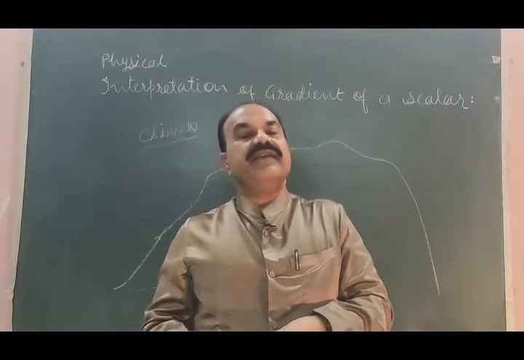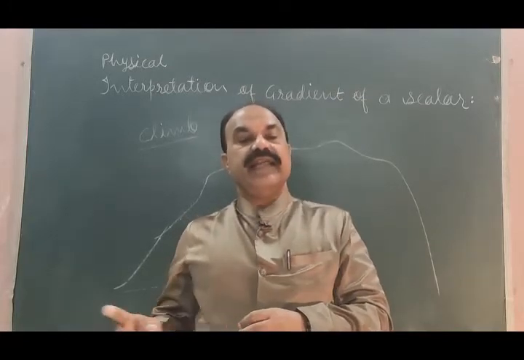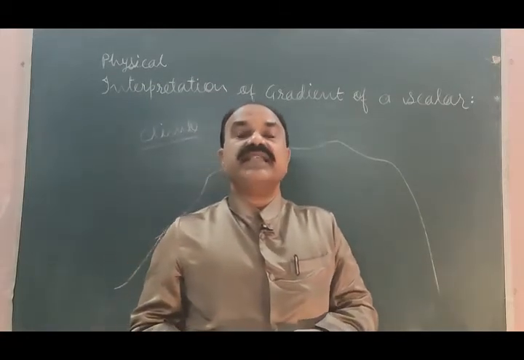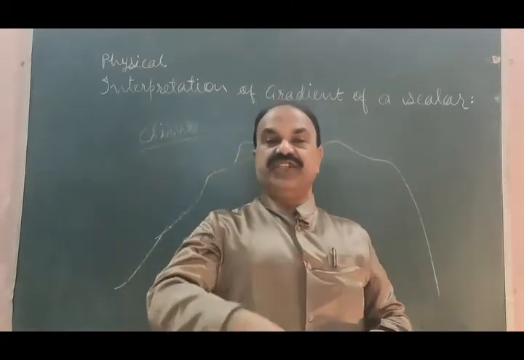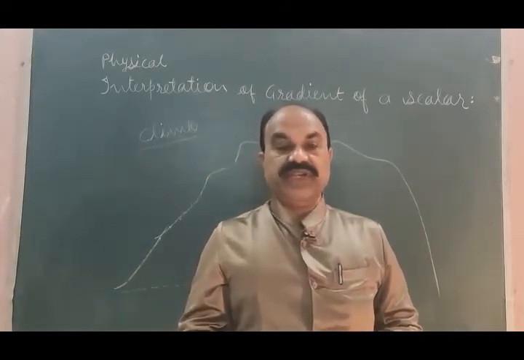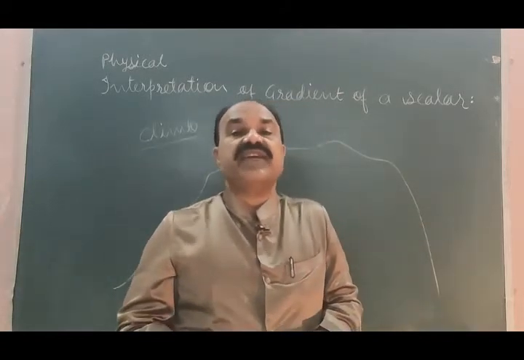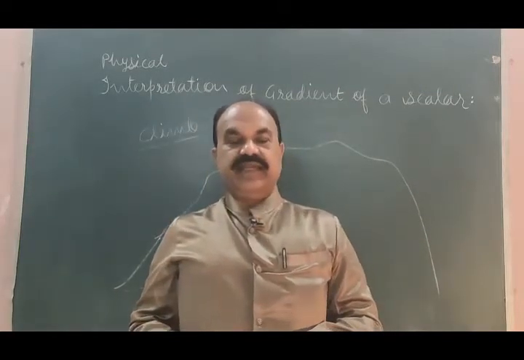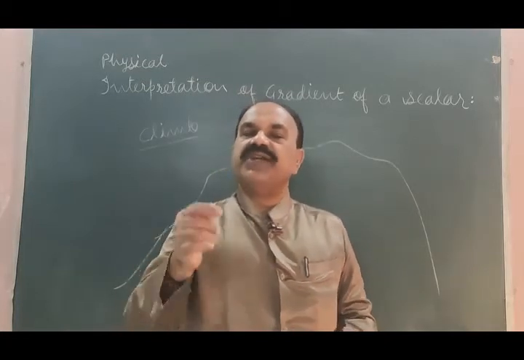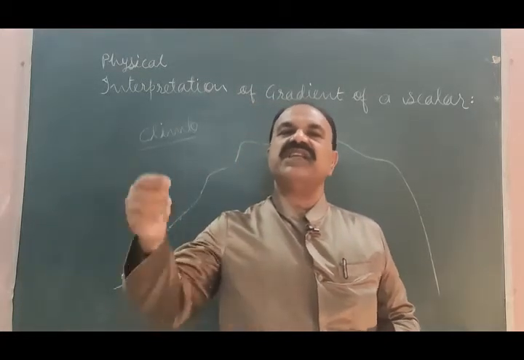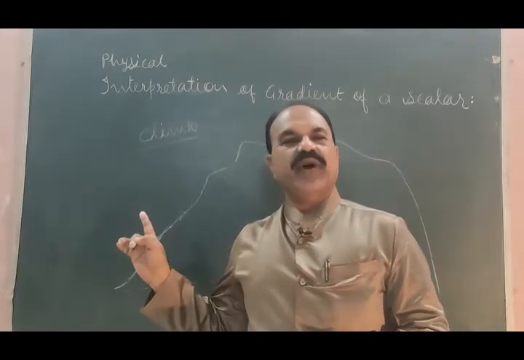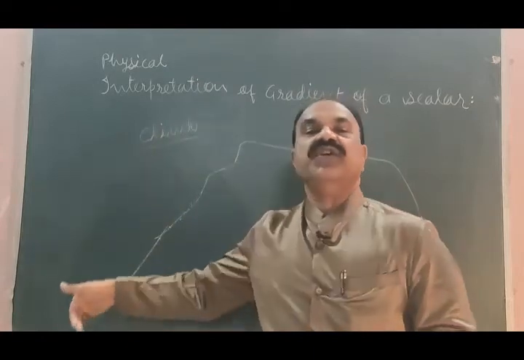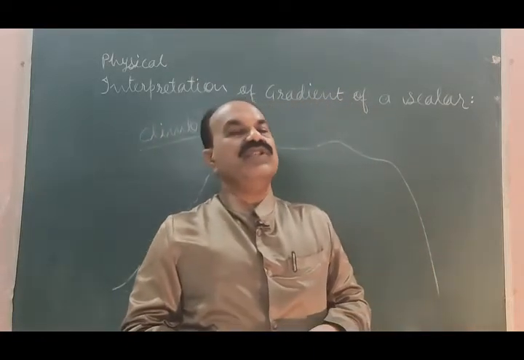The force required to hold a body at any place on the mountain is the maximum directional derivative at that point. The magnitude of the force is the magnitude of the maximum directional derivative at that point on the mountain, whether you are climbing the mountain or coming down the mountain.